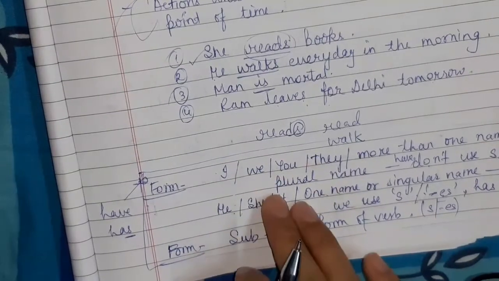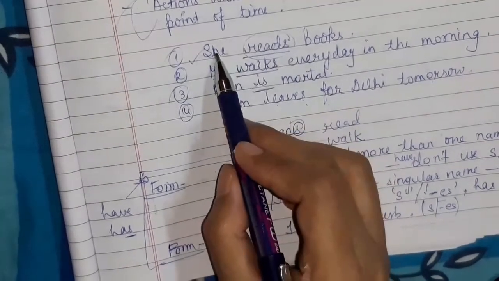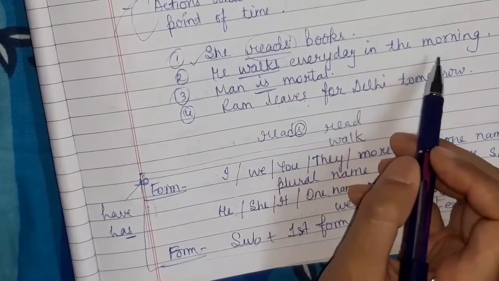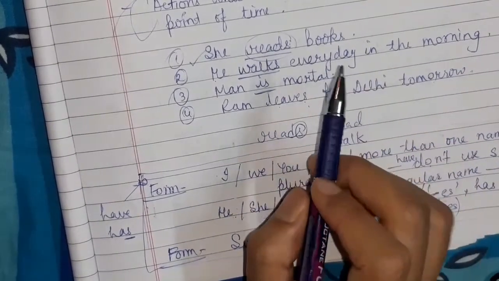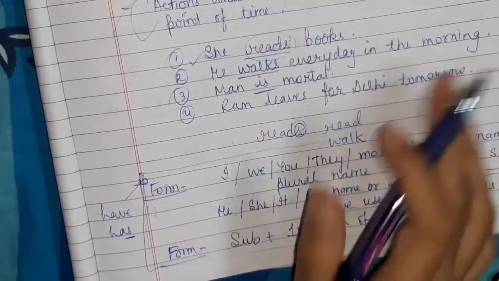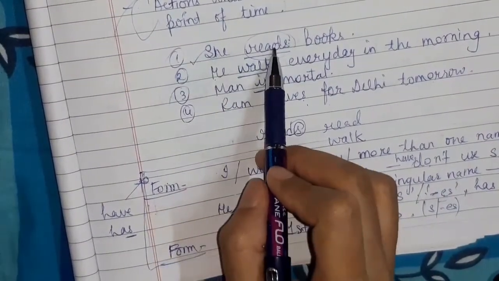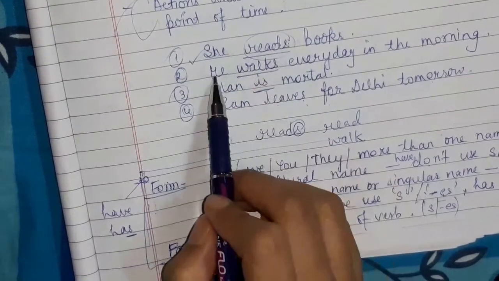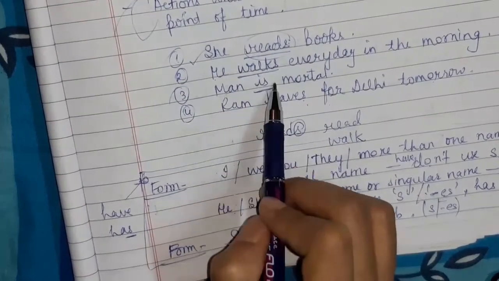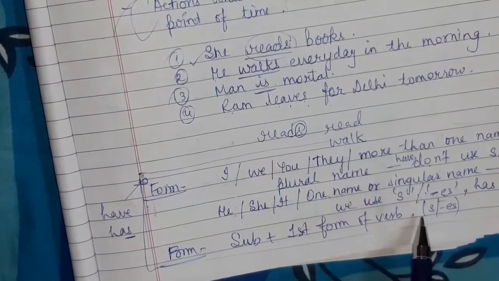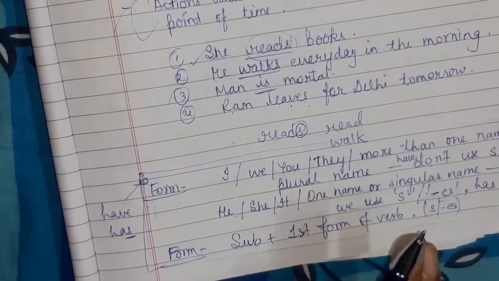The rest of the sentence you can add according to your own need to complete the meaning, but after the subject, how you write the verb is very important: subject plus first form of verb. This is the formula of simple present tense.